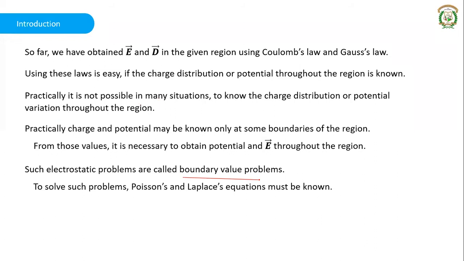These boundary value problems can be solved using different methods. One of the methods is to use Poisson's and Laplace's equations. So to solve such boundary value problems, we are going to use these Poisson's and Laplace's equations. We are going to derive these equations, Laplace's and Poisson's equations, from Gauss's law.